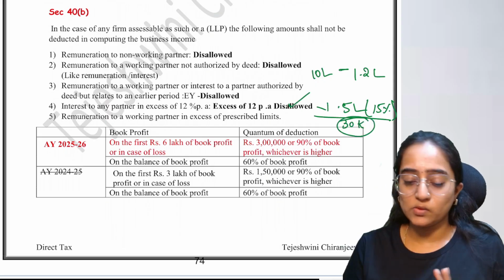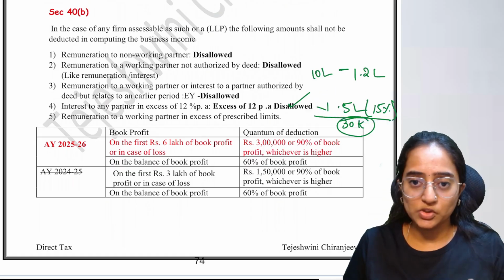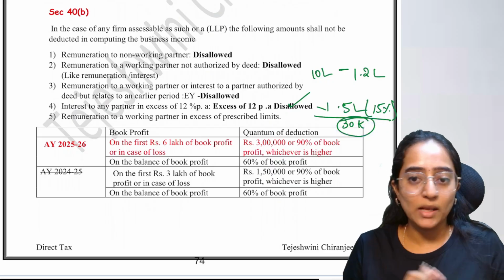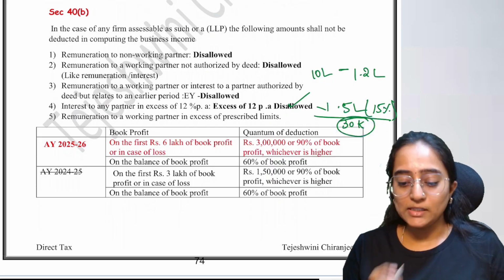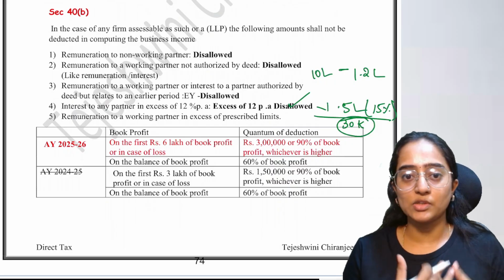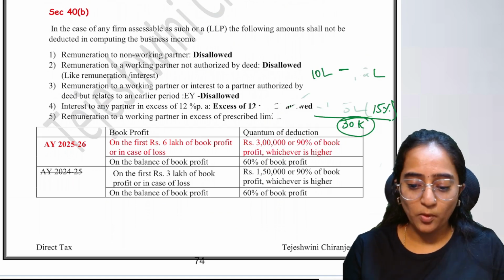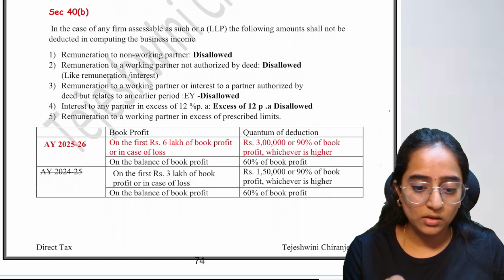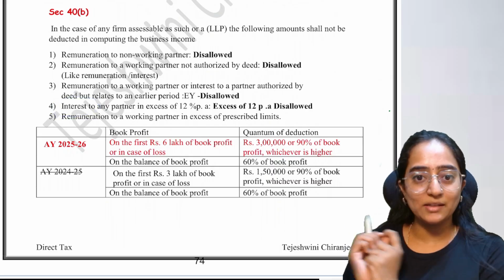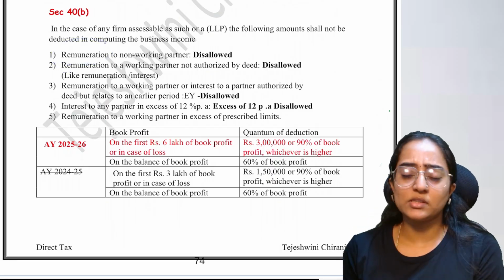It can be done in two ways. One, you can disallow the entire 1,50,000 from your PGBP computation and allow 1,20,000 as your deduction. The excess of 30,000 will be disallowed. Otherwise, you can directly do this computation and add back the disallowed amount of 30,000 rupees to your PGBP. Done? Okay. So that is for interest. Excess of 12% will be disallowed. Totally finished.